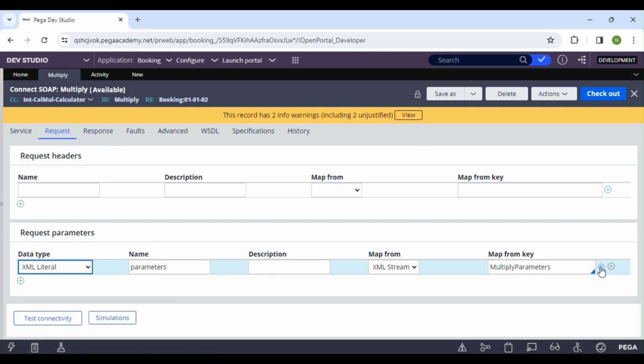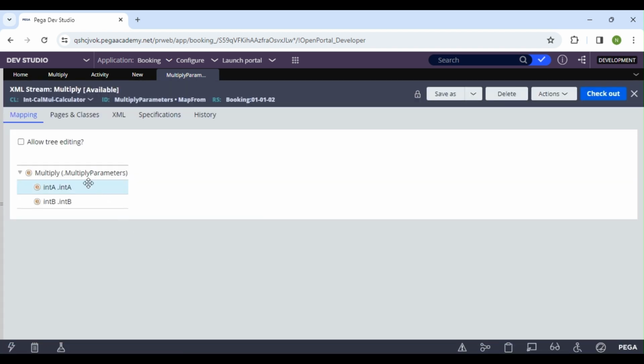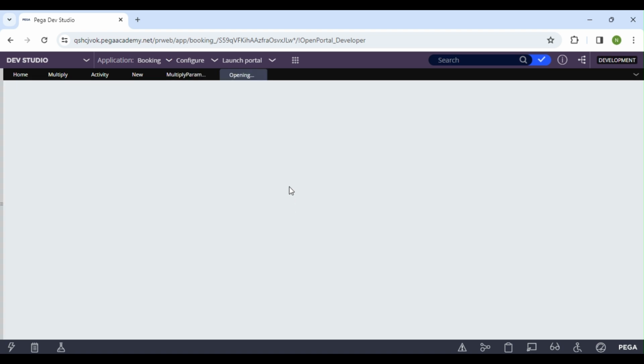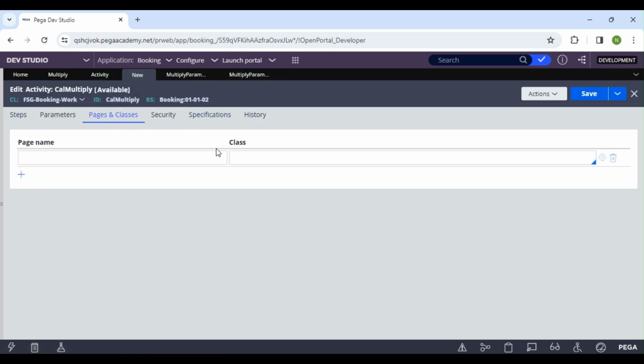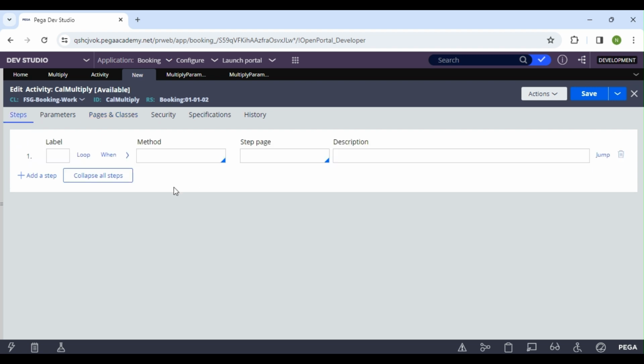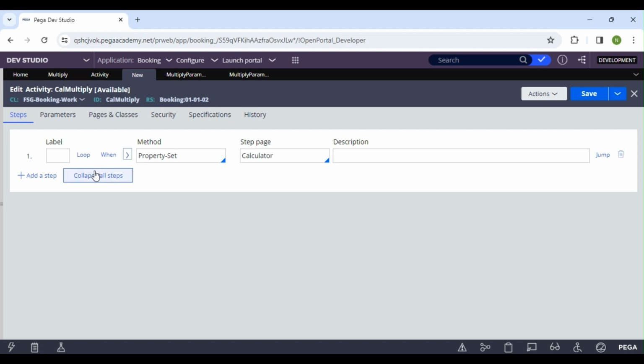So I'm going to open this now. This is our class. I'm going to keep this in pages and classes. I'm going to name it calculator. I'll select that page name and set the request parameters here.